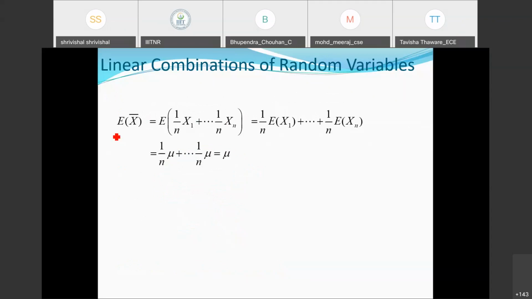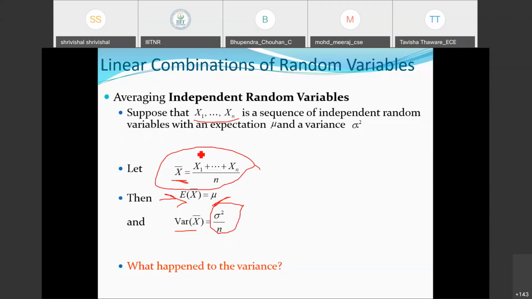This is the expectation operation on each term. As given in the previous graph, X1 plus X2 plus X3 divided by n means X1 by n plus X2 by n plus X3 by n.